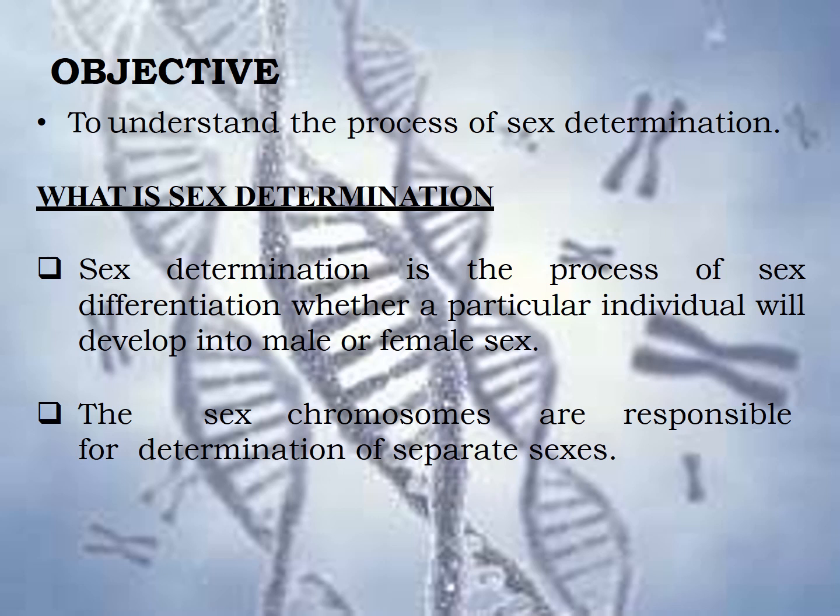For that, first of all we should know what sex determination is. It is the process of sex differentiation, whether a particular individual will develop into the male or female sex. So from this definition we understand that a differentiation process occurs in each individual during development. Then who is responsible for the differentiation process? The sex hormones are responsible for the determination of separate sexes in each individual.